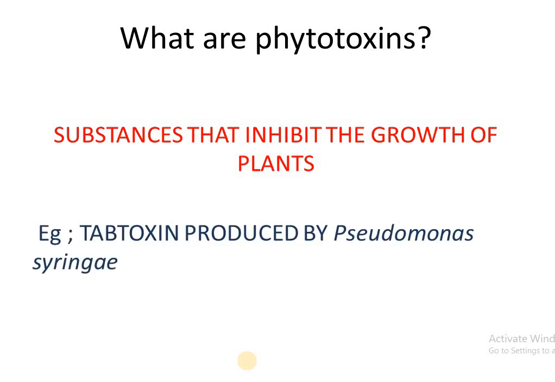For example, tabtoxin produced by Pseudomonas syringae. Another example for phytotoxins, amylovorin, a polysaccharide from Erwinia amylovora. So, phytotoxins are substances that inhibit the growth of plants.